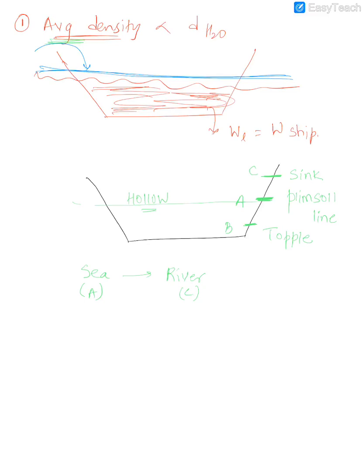Now the next application is about the flotation of the human body. How can human bodies float so easily? First of all, you must know that human bodies do not float by nature, like certain animals can. They don't need to really learn to swim, but they can still float. Though most humans can float, we need to learn how to float or how to swim. There are still always some people who are not able to swim well.